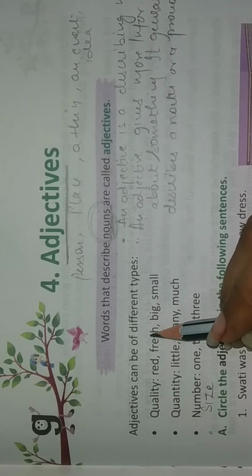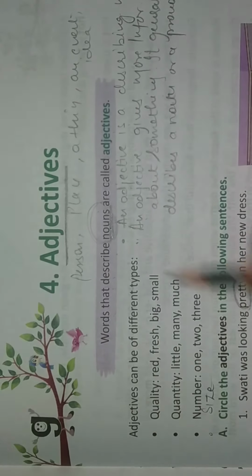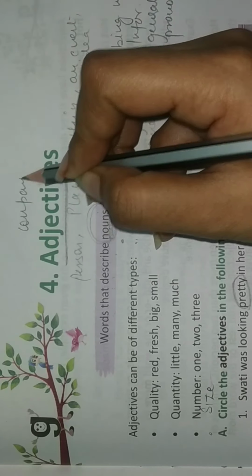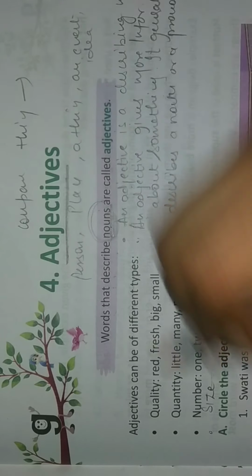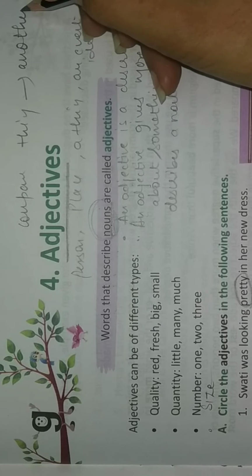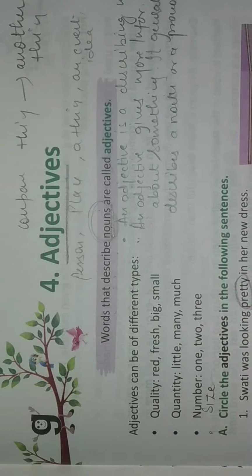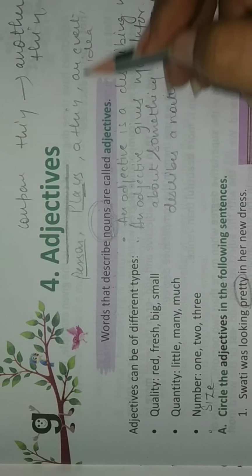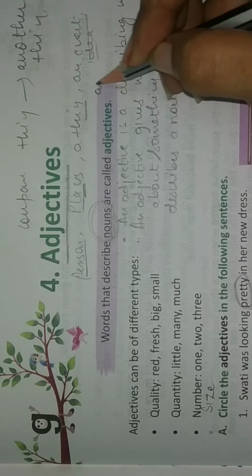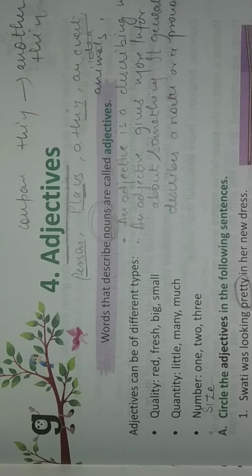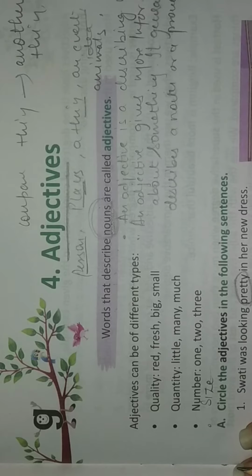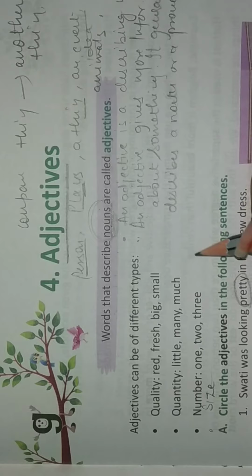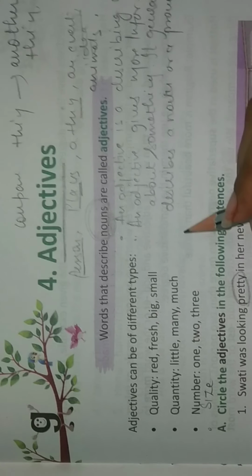Adjectives are also used to compare things. Adjectives are also used to compare one thing to another thing. Just like person, places, things, events, and animals, these are described by adjectives. Here are the given examples of different types of adjectives, so we can easily understand what is adjective.